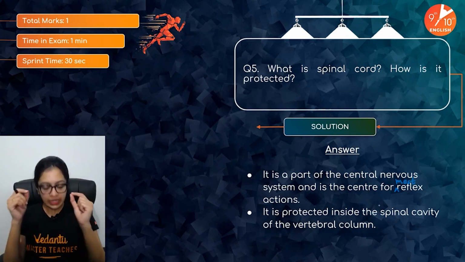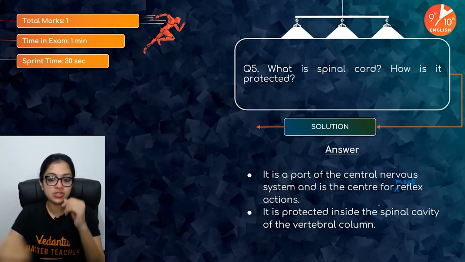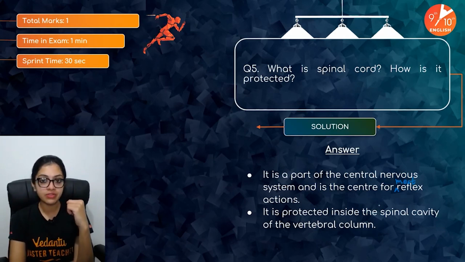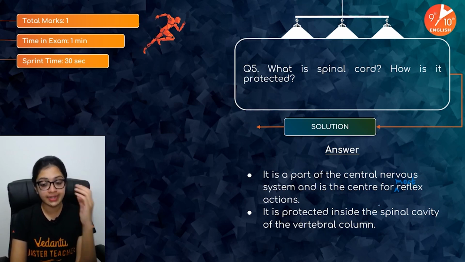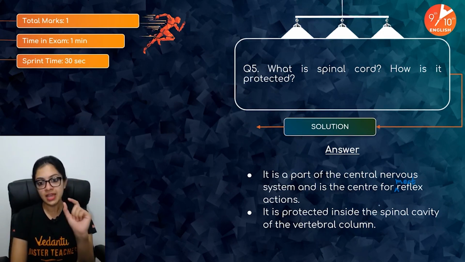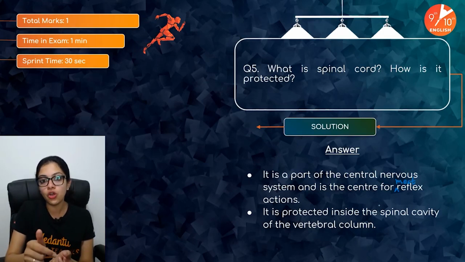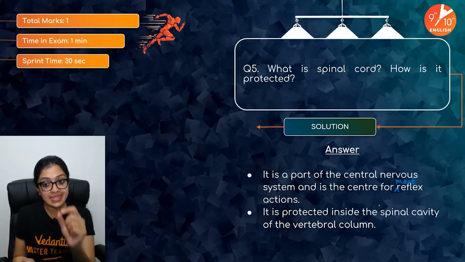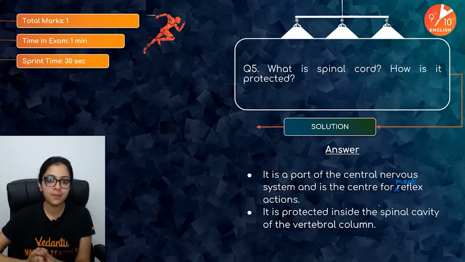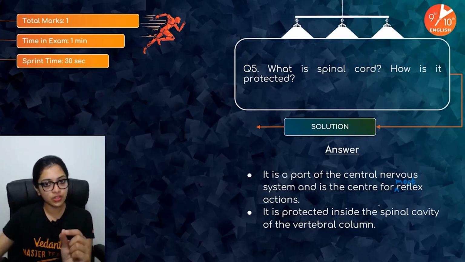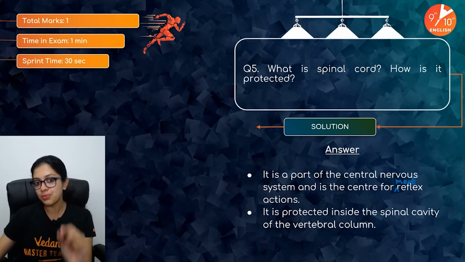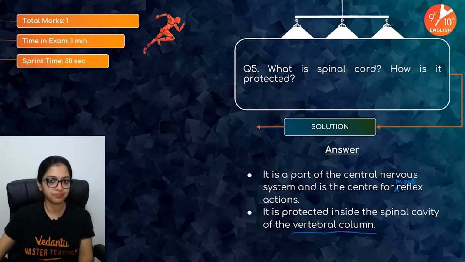Now, children, listen to me very carefully. When I ask you the question, what is the spinal cord, in my last several years of teaching experience, you know what I have noticed? Not just children, many adults also have this misconception that the spinal cord is equivalent to your backbone. But that's not the case. Your spinal cord is protected within your backbone. The technical term for your backbone, the bony structure, is of course the vertebral column.